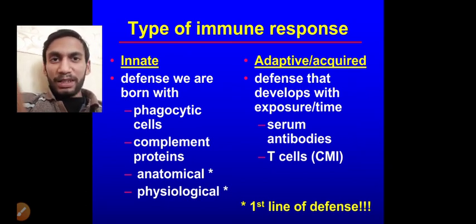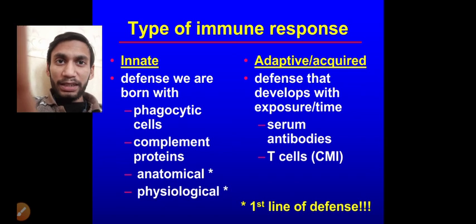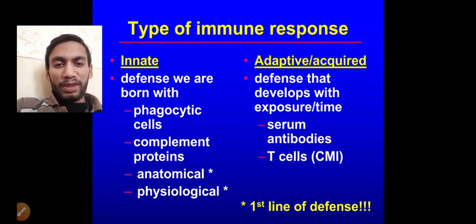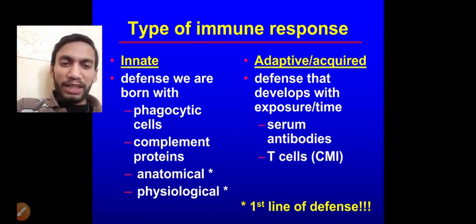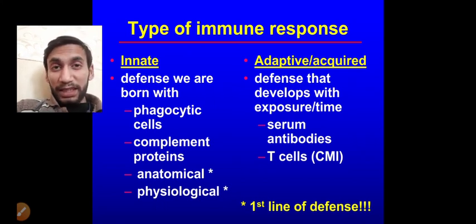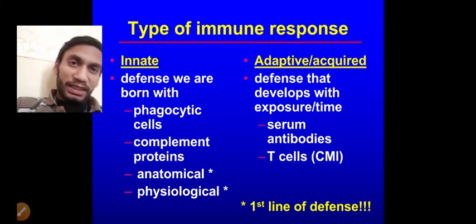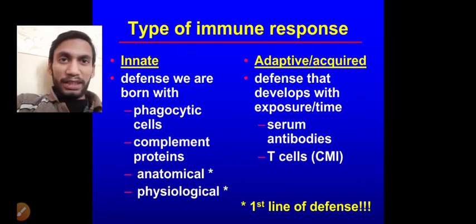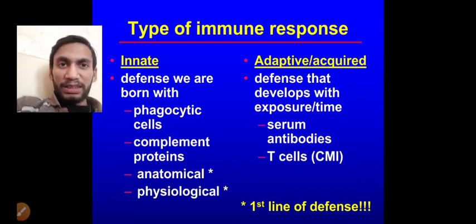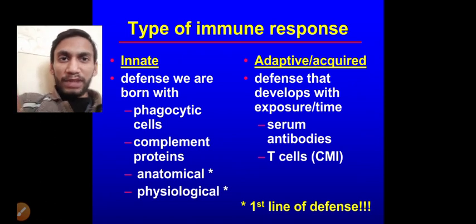However, the acquired response comes after the exposure, when you get to know that this is a pathogen and this is harmful for our body. The response that is achieved after that knowing is called the adaptive or acquired response. So the innate response is the defense we are born with. So what are the types of the innate response?